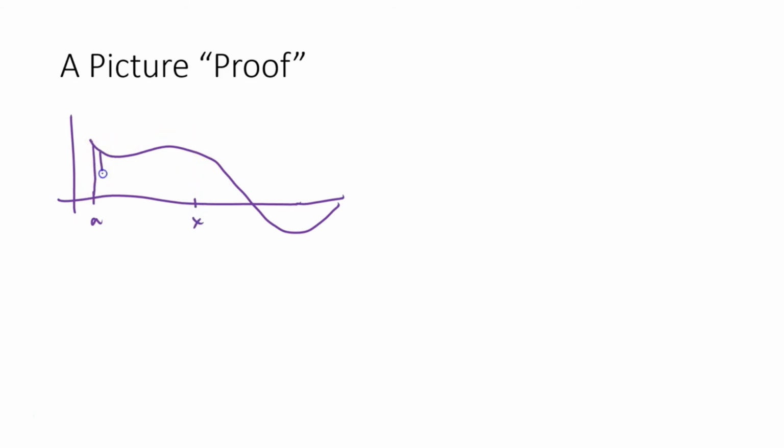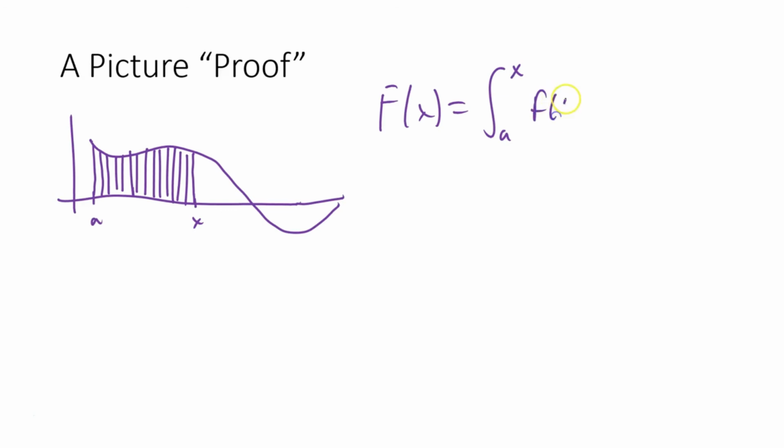So if we're going to integrate, I'm going to use our vertical lines again because we've been using rectangles to integrate. Many rectangles, right? An infinite number, right? So what we're saying here is our capital F of x is equal to the integral from a to x of f of t dt. So this is my little f function, f of x. And we're using t because we can't use x because we're using that elsewhere in the function.